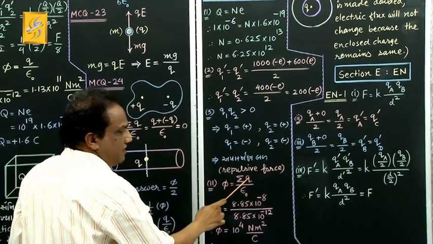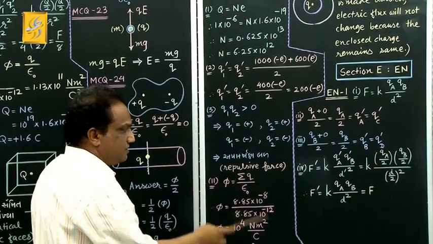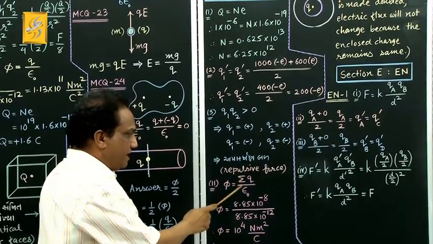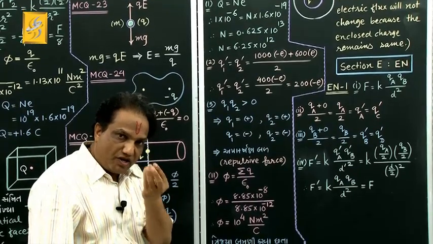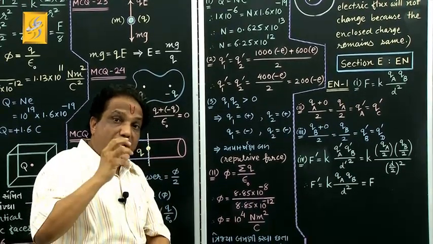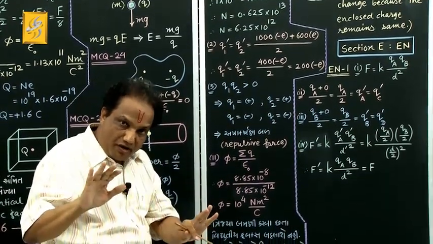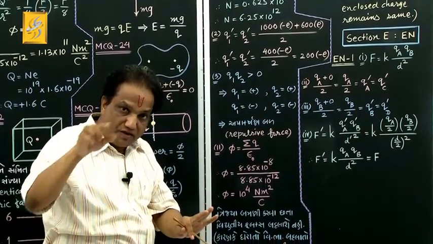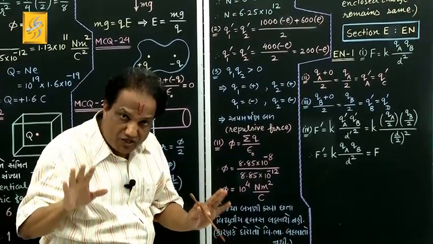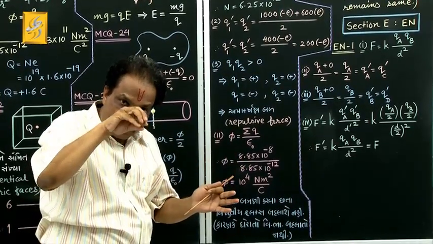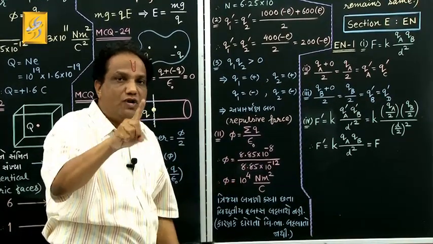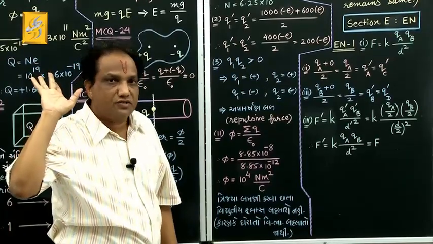And when this charge remains same, epsilon 0 is constant, sigma q also remains same, then naturally electric flux will remain same. Remember, for a given charge, the electric flux does not depend on the volume and shape of the enclosing surface. Volume and shape of enclosing surface may change, but as long as inside charge remains same, you will have same amount of electric flux. Got it? Fine.